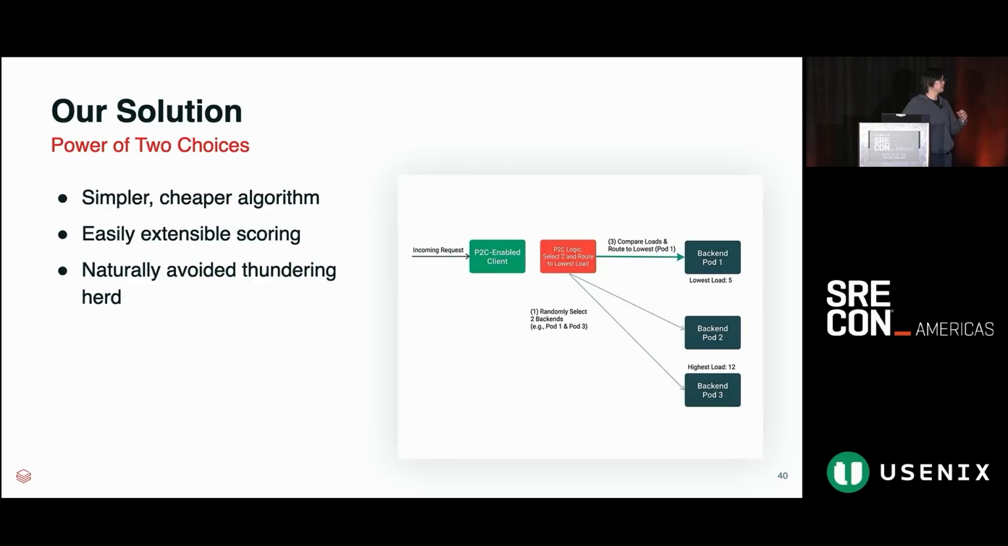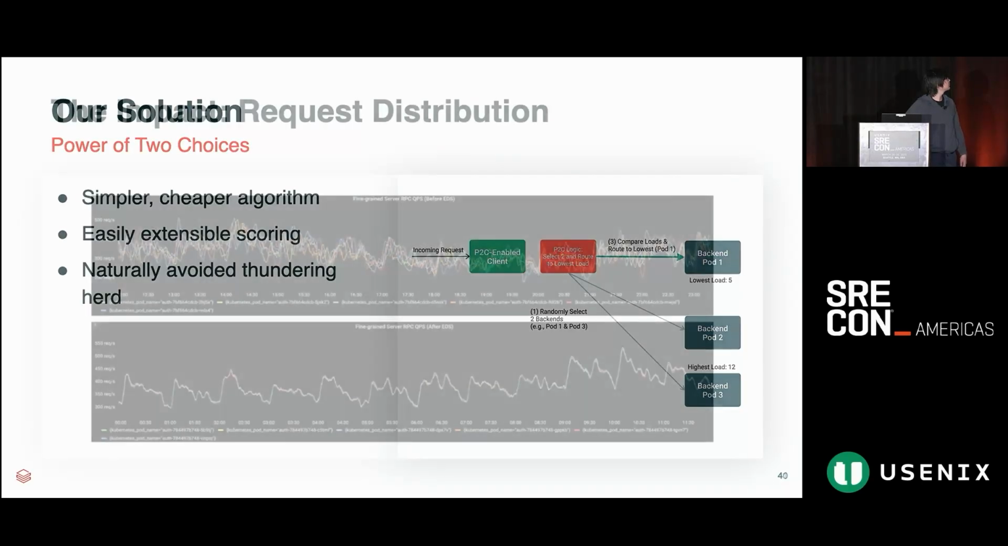And finally, unlike something like a naive least requests algorithm where you always send to something that has the least pending requests, and unlike an algorithm like weighted round robin where you assign static weights, the non-deterministic nature of power of two choices just naturally avoided problems like thundering herd for us.